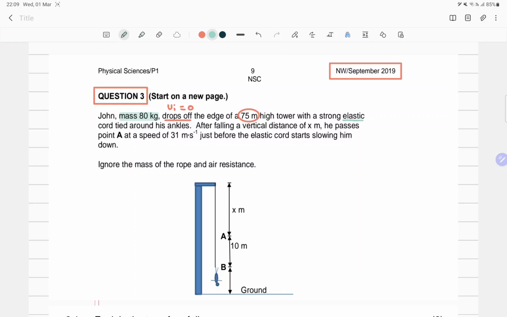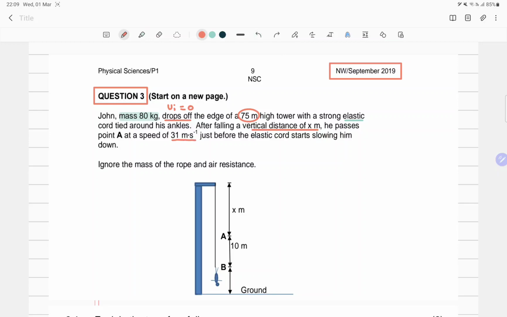We are so used to inelastic cords, but now we have an elastic cord here instead, tied around his ankles. After falling a vertical distance of x meters, he passes point A at a speed of 31 meters per second.